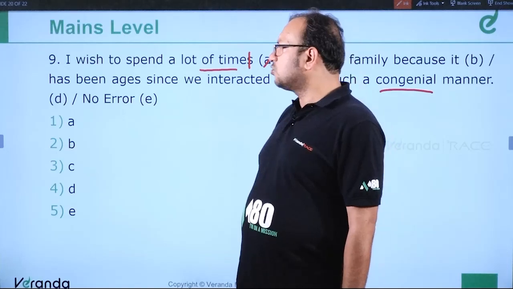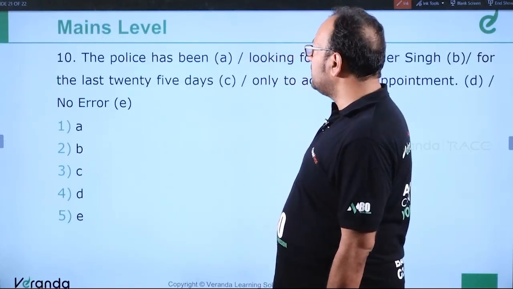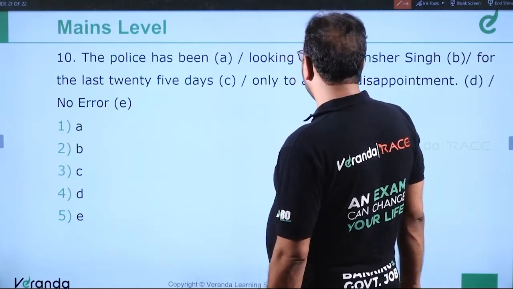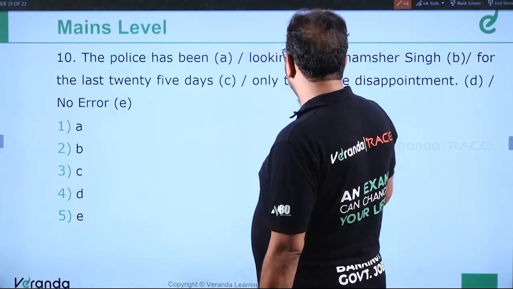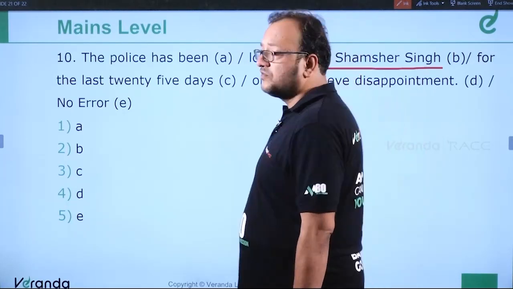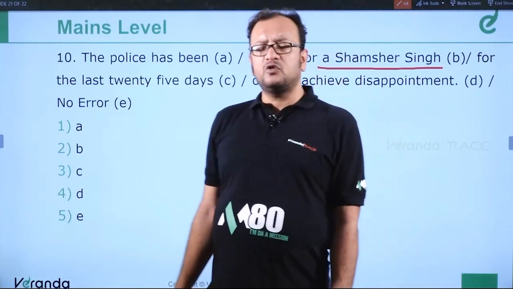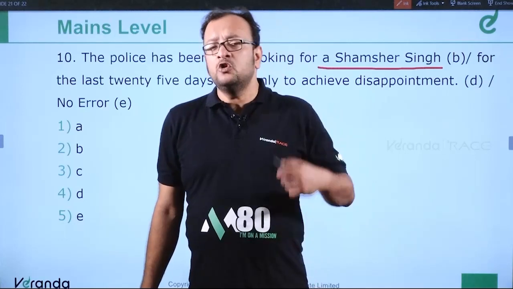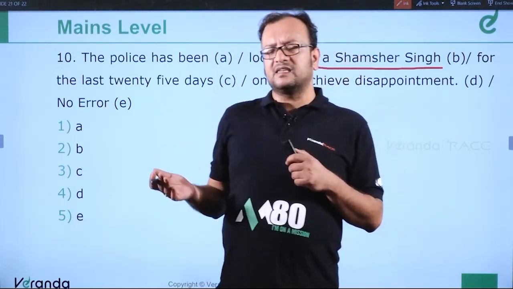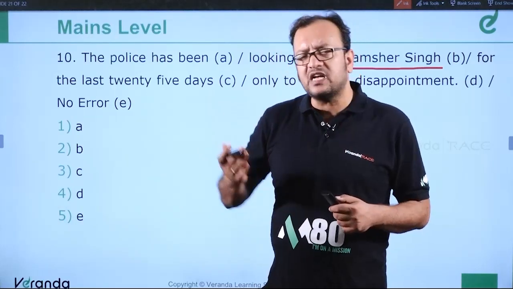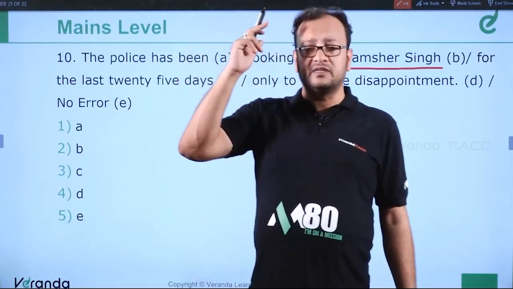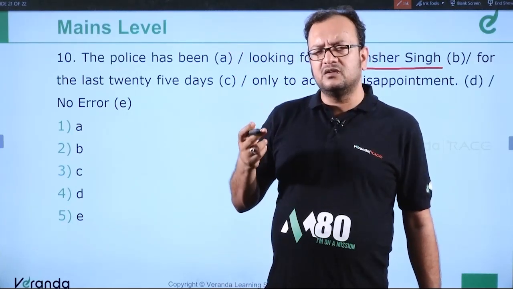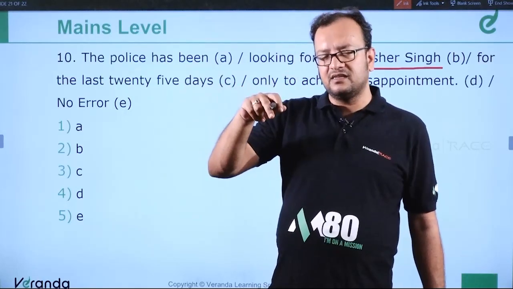Clear? Moving ahead to question number 10. The police has been looking for a Shamsher Singh for the last 25 days only to achieve disappointment. Okay. First of all, it's written a Shamsher Singh. You'll feel that Shamsher Singh is a proper noun. So why use an article a before it? Let me tell you, when a particular unknown person, a Shamsher Singh, a Balbir Singh, a Raju, we can use article a before it to denote the unknown person. For example, the police are looking for a man called Rahul or a Rahul in that locality.